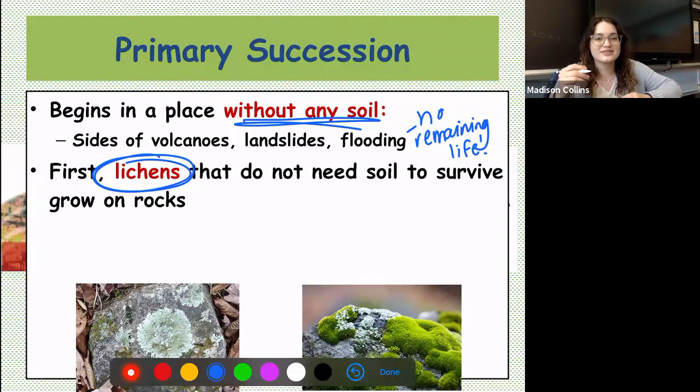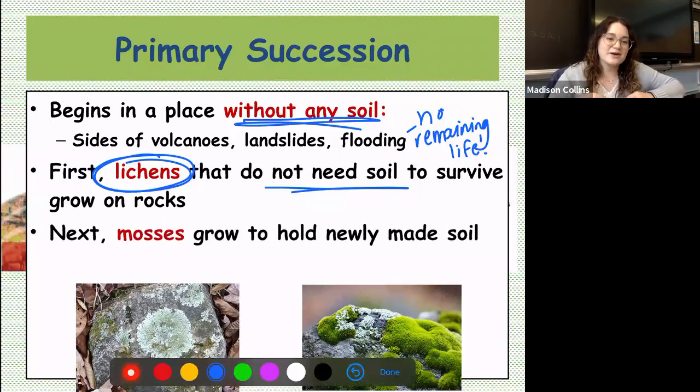They grow on rocks. I was saying you might have seen lichens before if you've ever been out hiking. They grow on rocks, they grow on trees. They don't require much to grow and survive. And that's why this is the first organism that really comes out in ecological succession, because again, they don't need soil. They're pretty minimal, they're minimalists, if you will.